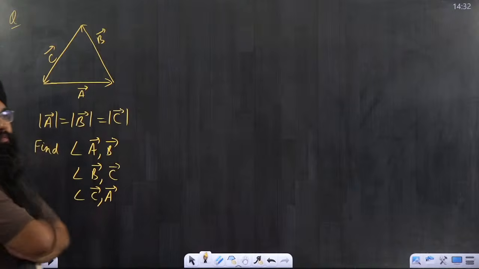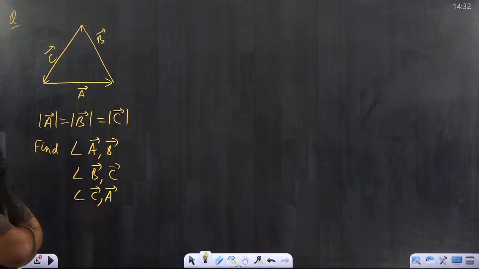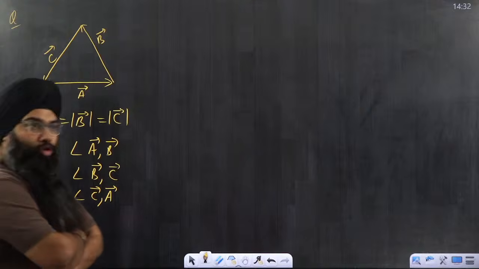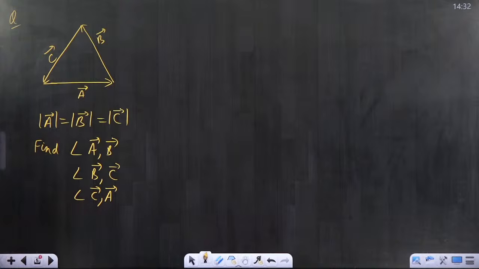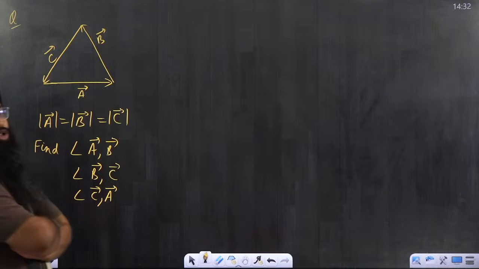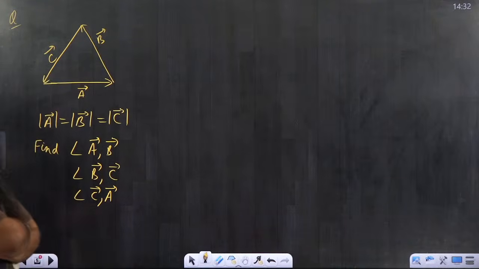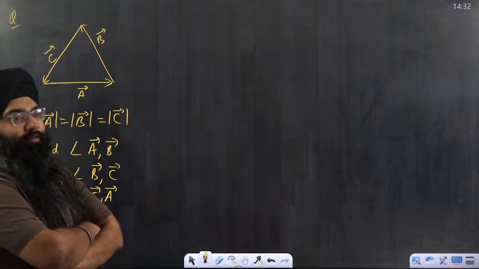Please tell. Angle between A and B, angle between B and C, angle between C and A. I want to know what is the angle between the two vectors. If possible, please try the question and give me the answer. Always remember, whenever you want to find the angle between the vectors, it is always the angle between the tail to tail. First you have to join the tail to tail, then only you can give the answer. So if you want, you can give the answer and then I will do.